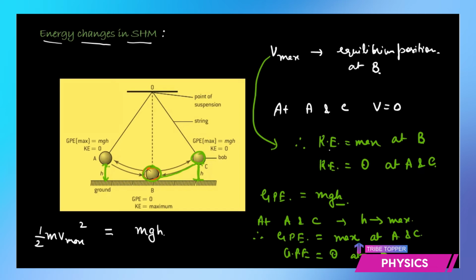And also the sum of the two, if you talk in between, then what's going to happen? Like I choose a midpoint here, say D, and here say E. Then what do you expect to happen? At D and E, both the forms exist, the potential as well as kinetic, but the sum of the two is going to be a constant. So we would say the potential energy plus the kinetic energy, which gives us the total energy of a simple pendulum, is constant throughout the motion.